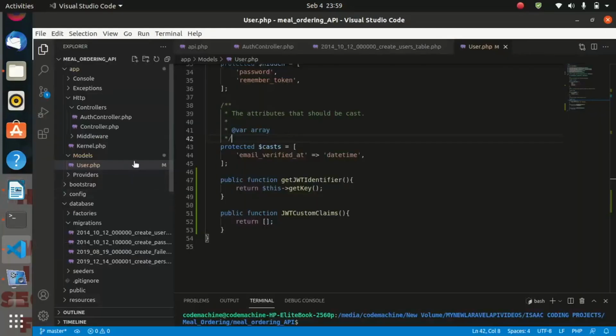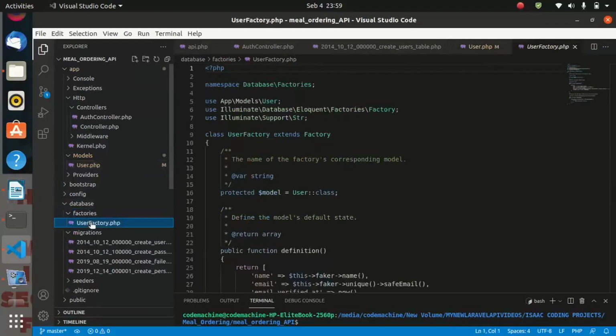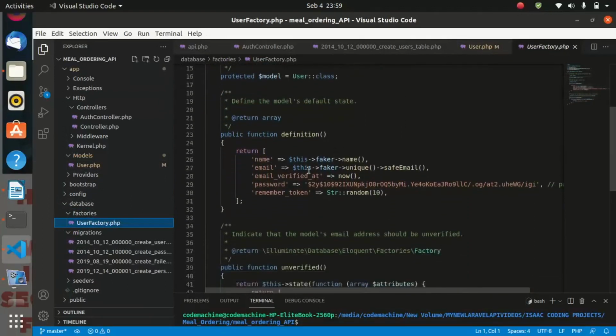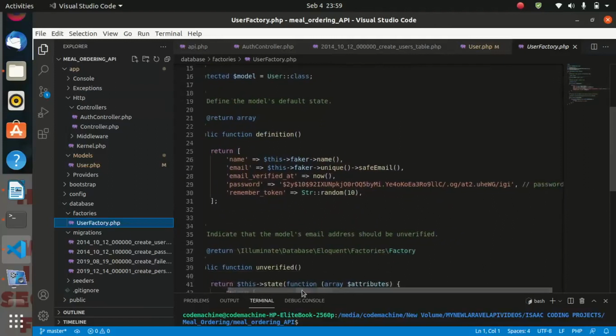To get into the factories, you just move under database, factories, go to the user factory. As you are seeing here, by default, we have a password, but we are going to change this one and use the bcrypt function.